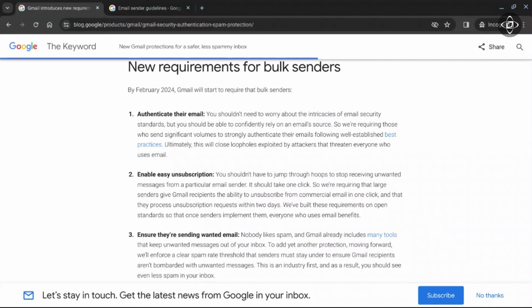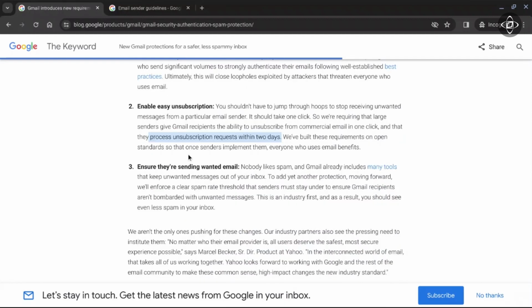In the bulk sender guidelines, you must authenticate your email with proper DNS records, that is SPF, DKIM, and DMARC. Then you need to enable easy unsubscription so that in one click, anybody can unsubscribe from unwanted emails. Unsubscription requests must be processed within 2 days. Also, ensure that you are sending wanted emails only, because nobody likes spam emails.